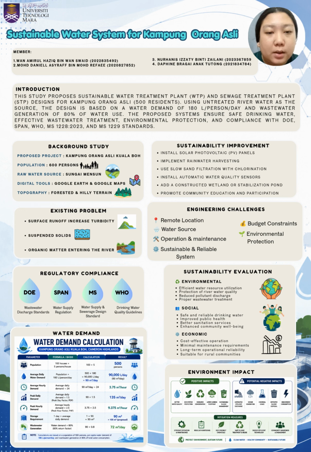Sustainability improvements: install solar photovoltaic panels, implement rainwater harvesting, use slow sand filtration with chlorination, install automatic water quality sensors, add a constructed wetland or stabilization pond, and promote community education and participation.